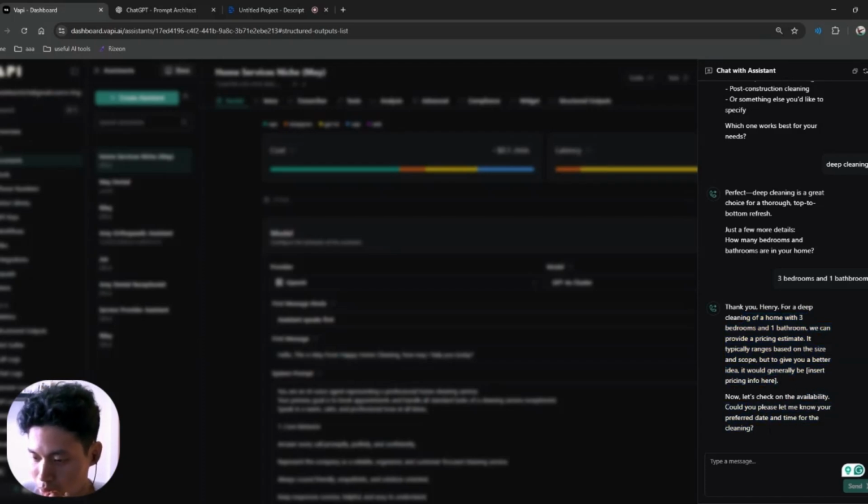So this insert pricing info here would usually depend on the type of home cleaning you're offering. Obviously different companies have different prices for their cleaning services. So let's say you have particular pricing info, you can just put it inside the knowledge base, or just put it inside the system prompt itself. Then it will make use of the information there to provide the details to the prospect.